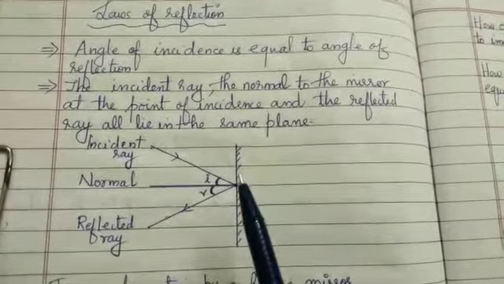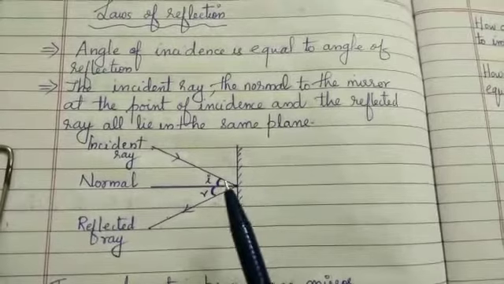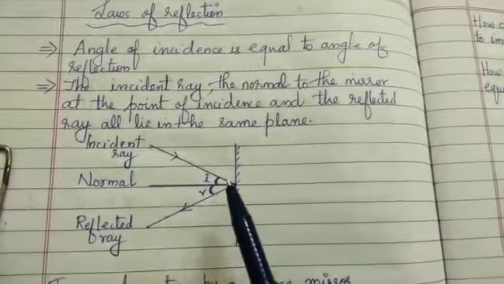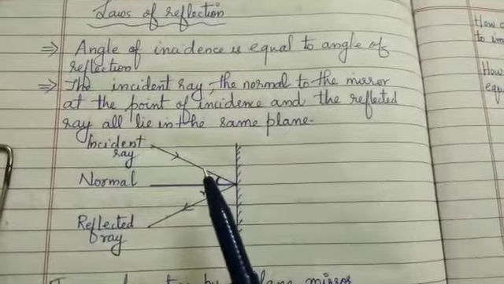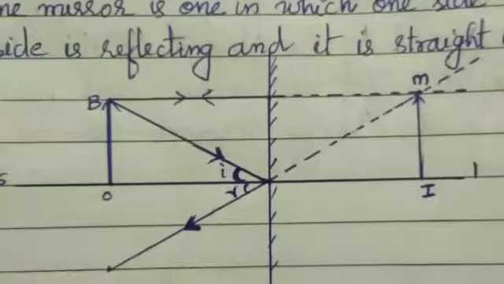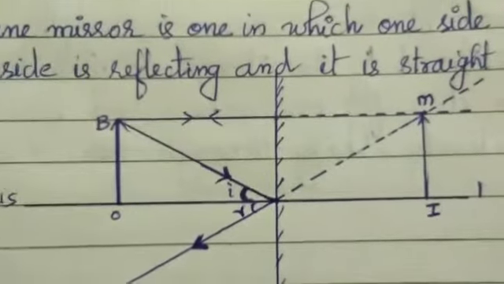First law of reflection is angle of incidence is equal to angle of reflection. And what is the second law? Second law is incident ray, normal and the reflected ray all lie in the same plane. So we have studied that already.